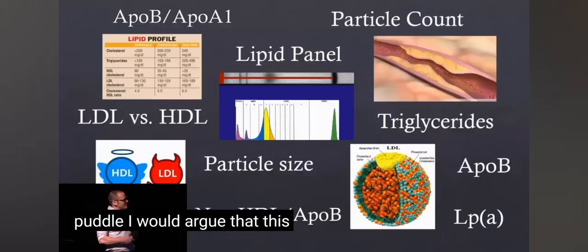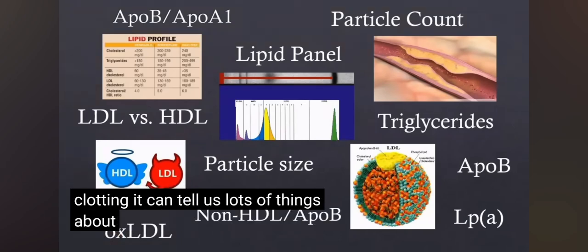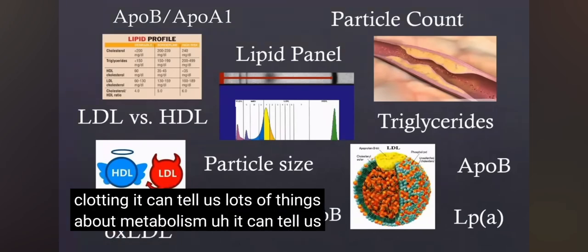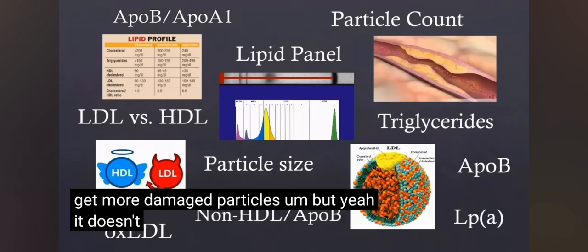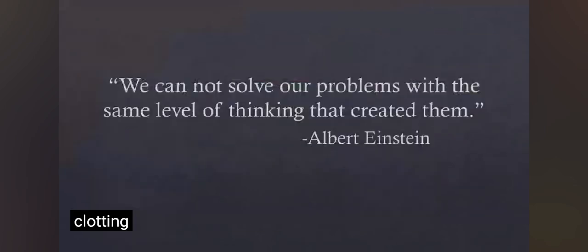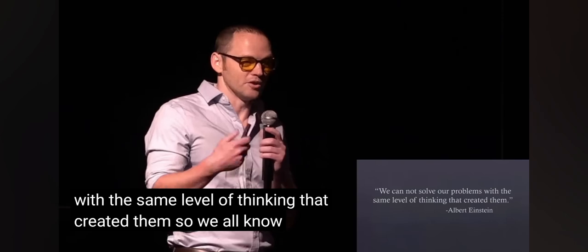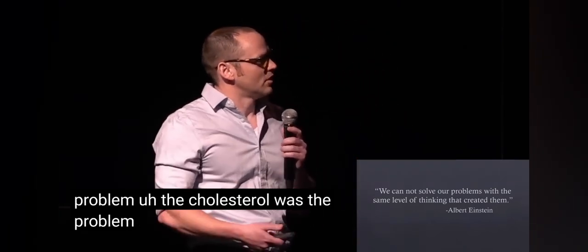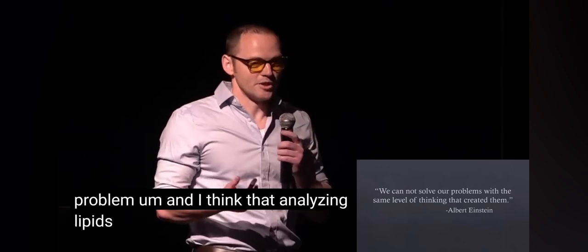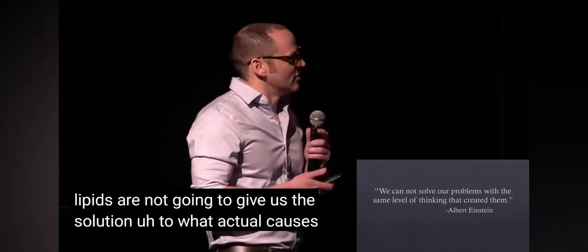I would argue that this doesn't tell us much about clotting. It can tell us lots of things about metabolism. It can tell us if there's some inflammation, if we get more damaged particles. But it doesn't tell us much about clotting. So we cannot solve our problems with the same level of thinking that created them. We all know the story of Ancel Keys and how he created this problem, that cholesterol was the problem. And I think that analyzing lipids is not going to give us the solution to what actually causes heart disease.